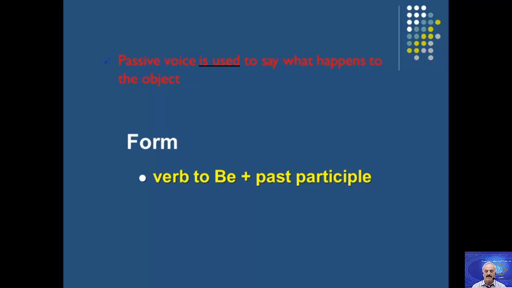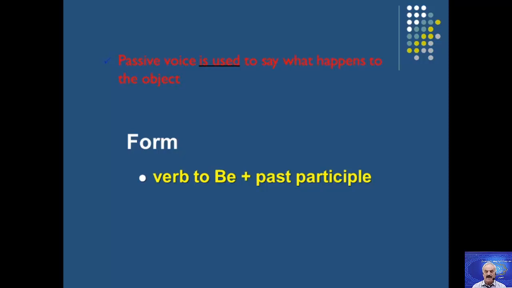But let me acquaint you with the difference between active voice and passive voice. In the active voice, the doer of the action is known, while in the passive voice, the doer is not known. Passive voice is used to say what happens to the object.